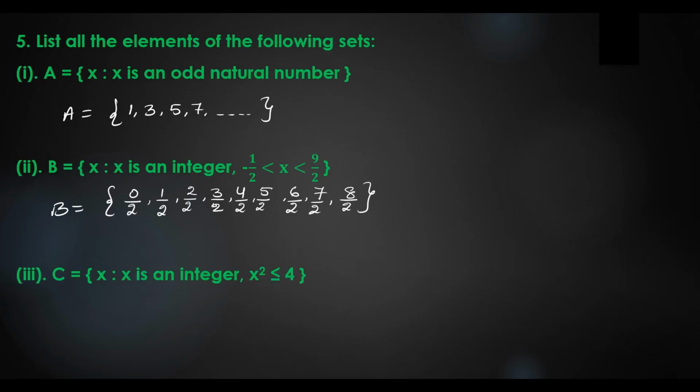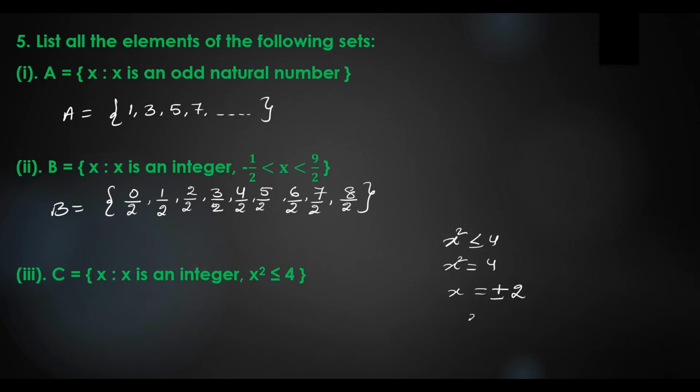What's the next question? C is equal to the set of x such that x is an integer, and the x square value is less than or equal to 4. If you see, x square is less than or equal to 4. So x square equal to 4, so x is equal to plus or minus 2.